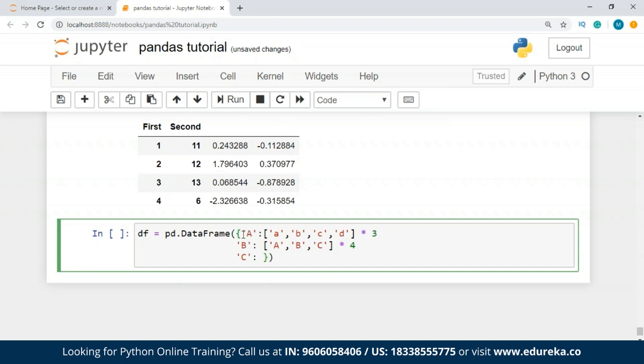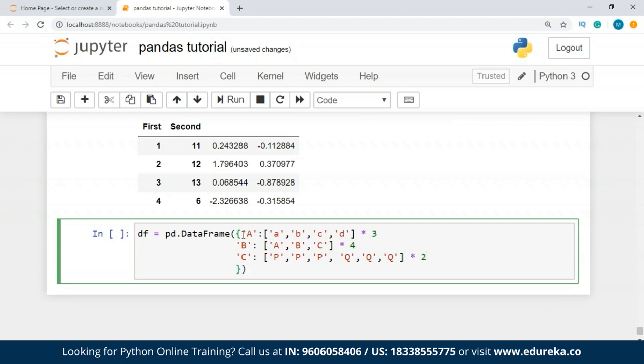And inside this, we're going to pass a few values again. So we're going to pass 6 values. So let's write P, P, P, Q, Q, and Q. Multiply it by 2 because we want the number to be 12.